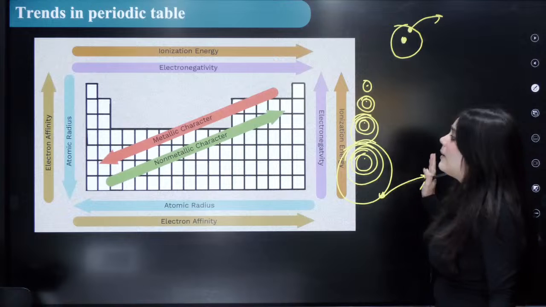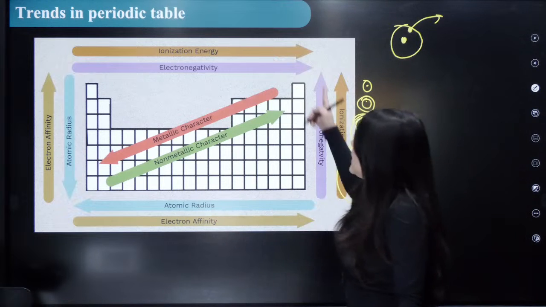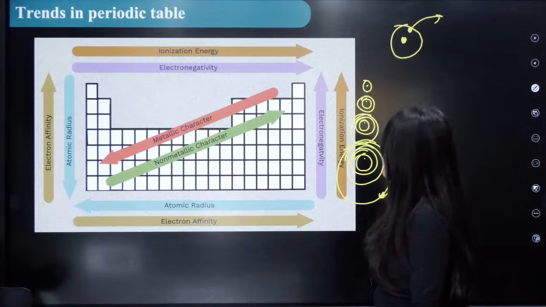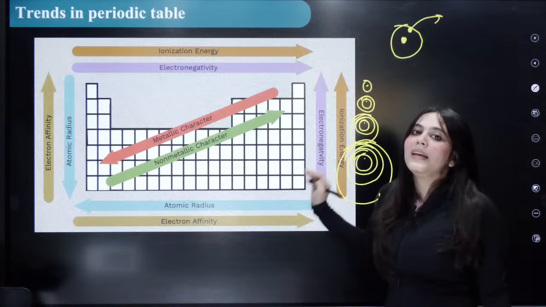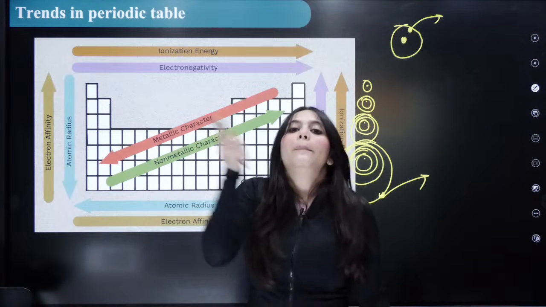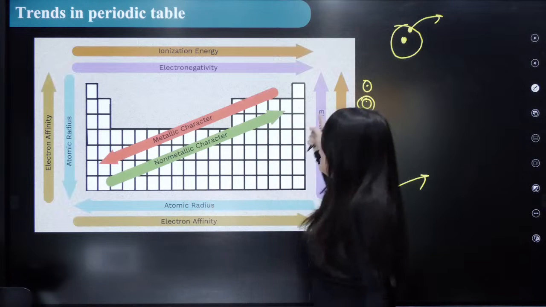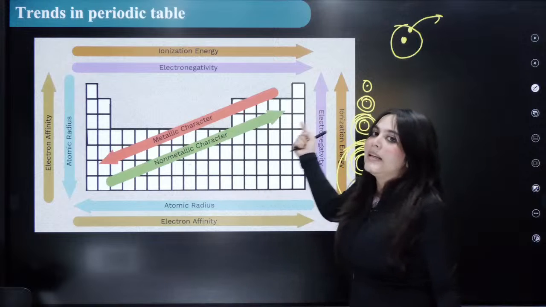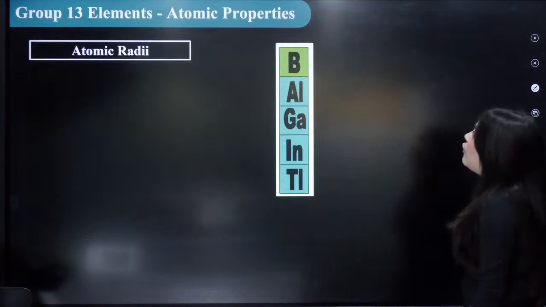It is a very, very important slide that you should consider. Electron affinity, electronegativity, everything is mentioned. Electronegativity increases along a period but decreases down the group, which means what? The elements present below in the group are actually metallic in character, and the metallic character increases and decreases diagonally. Look at this slide. We are going to move forward.